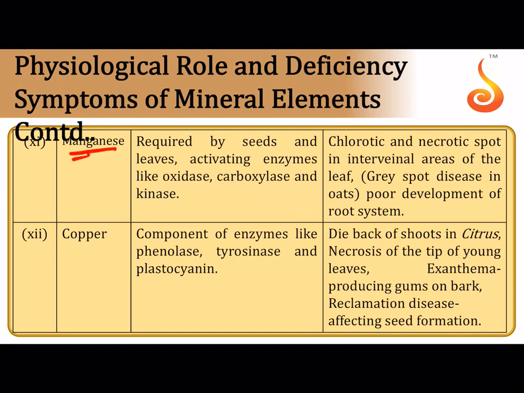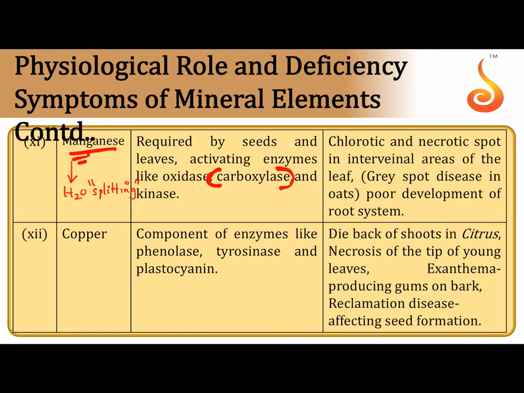Manganese is very important. Manganese is involved in activating enzymes, especially enzymes such as carboxylases. And manganese has a very important role in water splitting. During photosynthesis, water gets split in the presence of sunlight, and this is what releases oxygen.